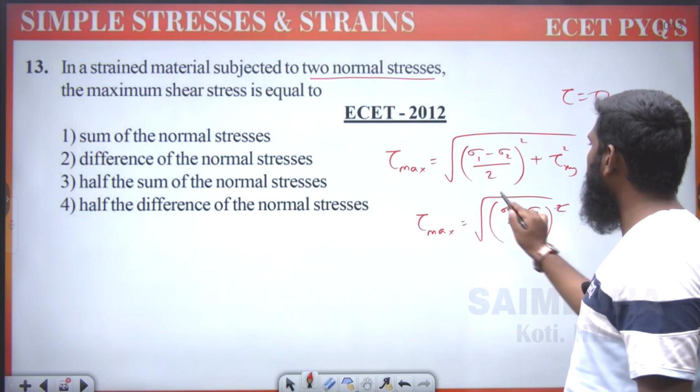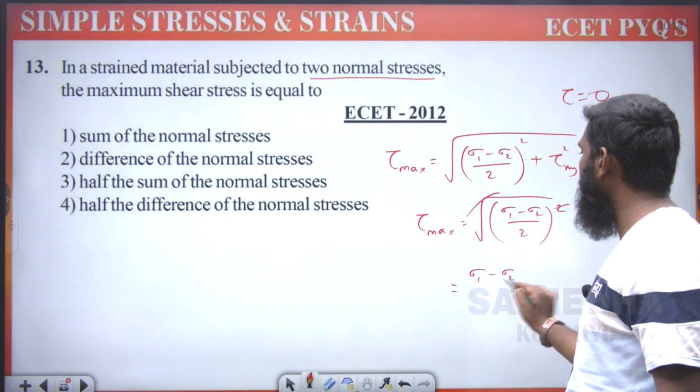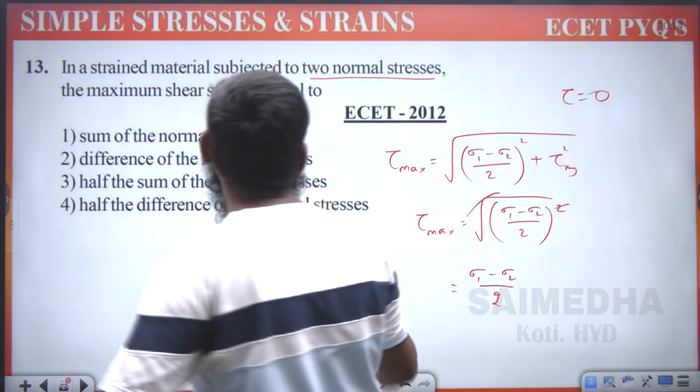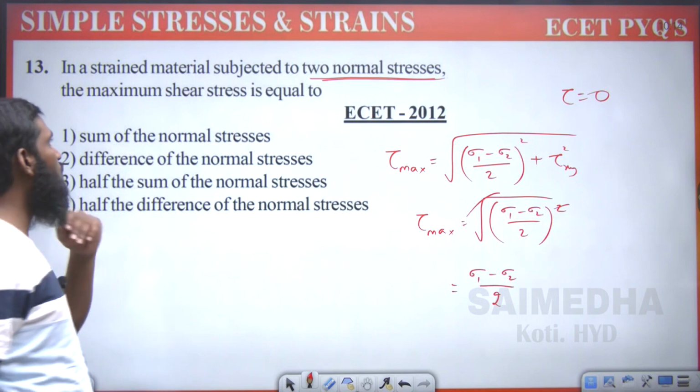So this square root gets cancelled. Now what is the answer we are getting? Sigma 1 minus sigma 2 divided by 2. Here sigma 1 and sigma 2 we are taking as what? Normal stresses. Okay. Now let us discuss the options we are having.